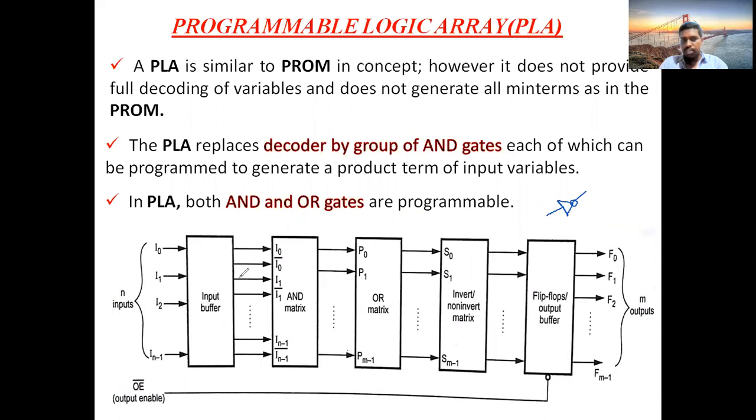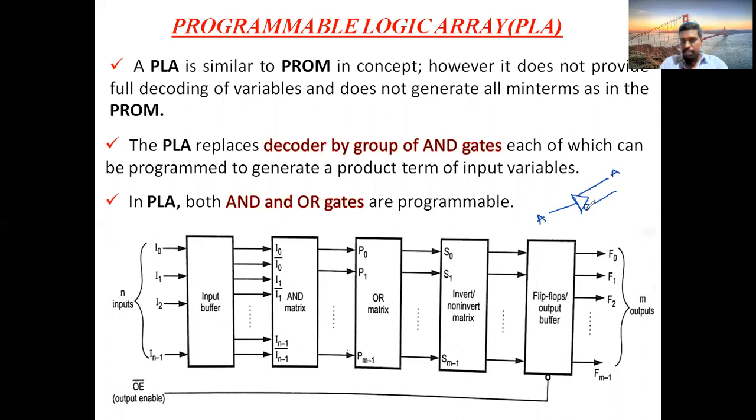An input buffer means both conditions are observed in the same diagram. You draw a line here, keep a small bubble here, and draw a line here. That means if input A is applied here, where no bubble is there, directly A will appear here.